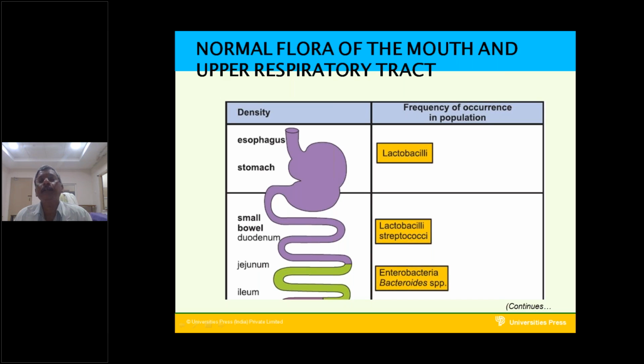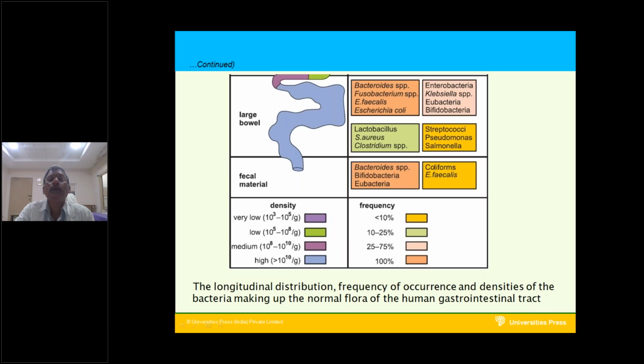See the normal flora of the mouth and upper respiratory tract, the density of the bacteria, and frequency of occurrence in the population. The density: in the esophagus and stomach, lactobacilli are present. Lactobacilli is a normal flora present in the esophagus and stomach. In the small bowel, duodenum, jejunum, and ileum, along with the lactobacilli, streptococci are also present. And coming to the jejunum and ileum, enterobacteria species and Bacteroides species are present.